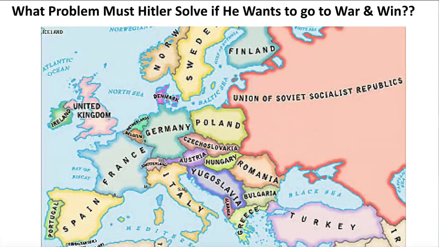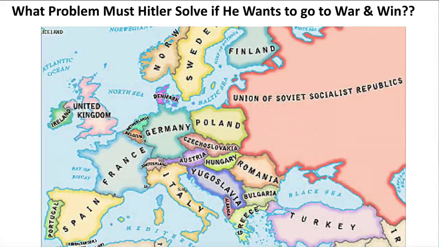We know from the video on the causes of World War II that Hitler is very aggressive, and he has grand plans for his country. He wants his country to be more powerful. He wants them to gain back territory. However, he can't make the same mistake that was made in World War I.